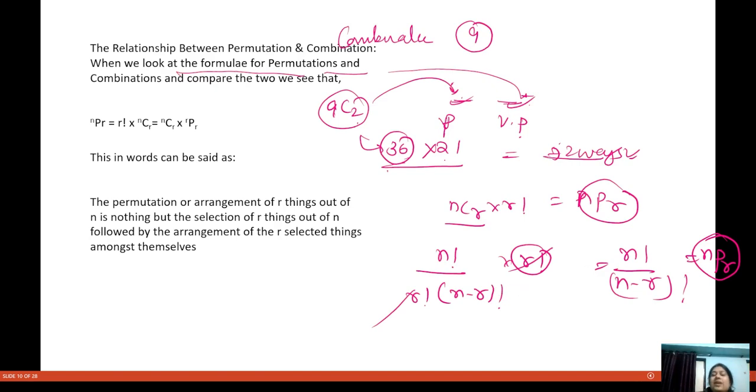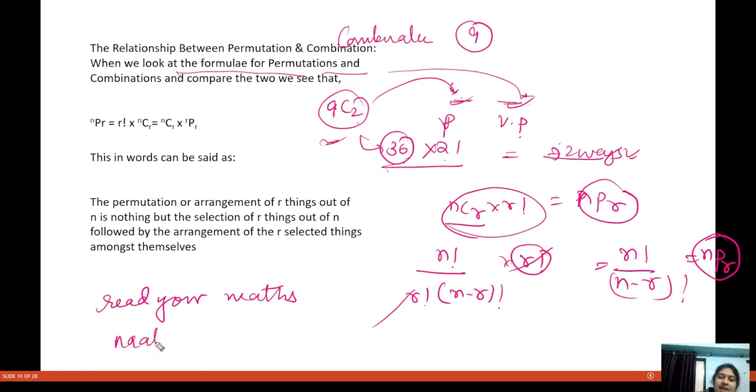Try to understand this in the form of a statement, and in the form of mathematics as well. I'm telling you, read your maths, and whenever you are reading some statement, try to convert it into a mathematical format, and whenever you are reading some mathematical thing, try to convert it into a statement.